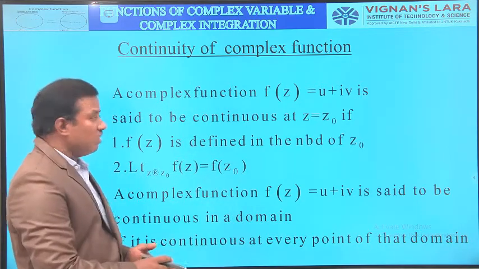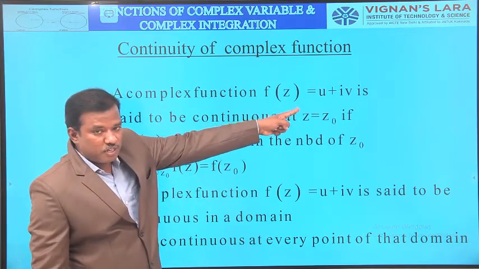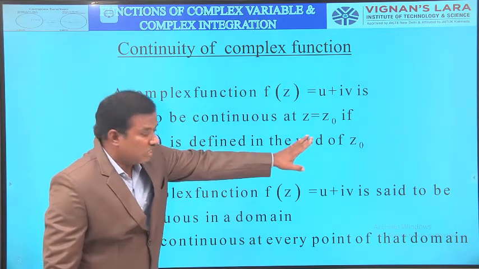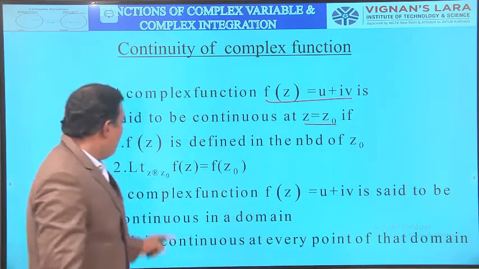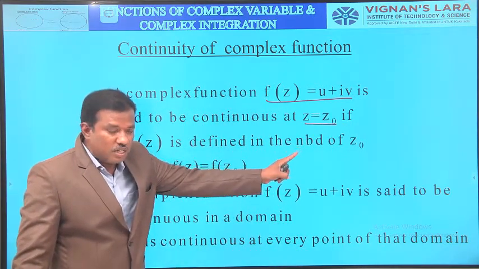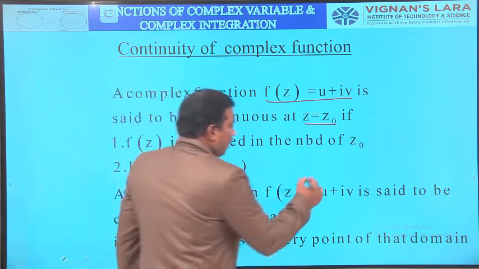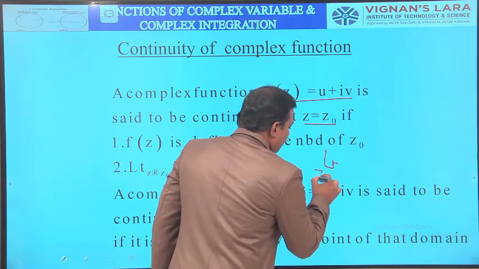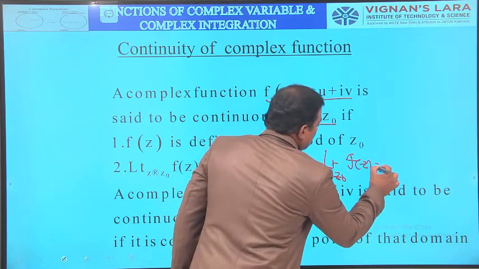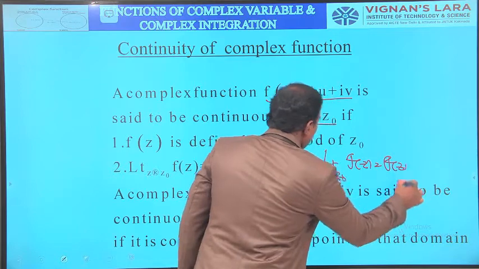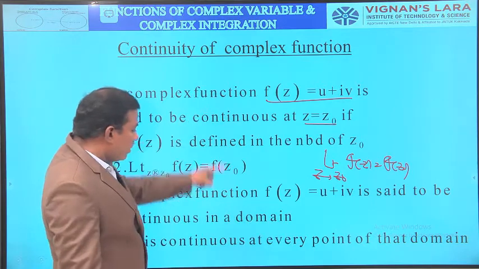Then coming to the next one, continuity of a complex function. Continuity of a complex function means we have to satisfy two conditions. A complex function f of z equal u plus iv is said to be continuous at z equal z naught if f of z is defined in the neighborhood of z naught and limit z tends to z naught, f of z equals f of z naught. Then this function is continuous.